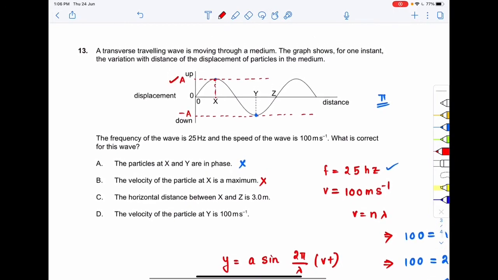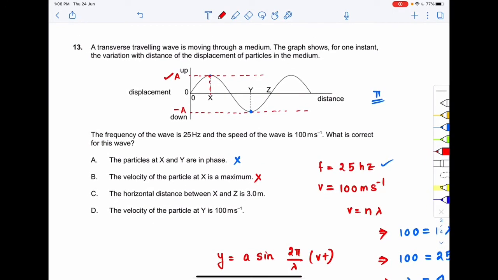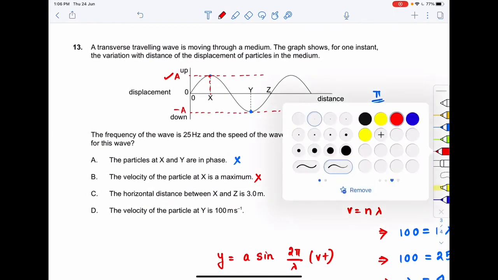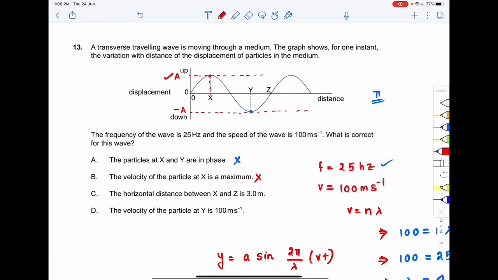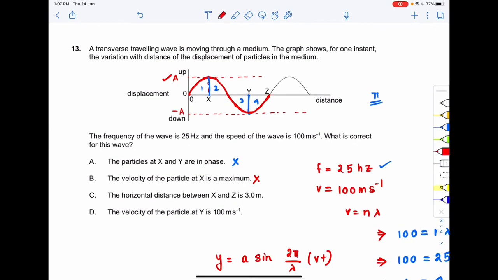Now coming to the third option: the horizontal distance between x and z is 3 meter. Over here I can see that this is the total wavelength, lambda. I can divide the total wavelength into 4 parts: this is 1, this is 2, this is 3 and this is 4. If I divide the whole wave into 4 equal parts, what will be the value of each part?